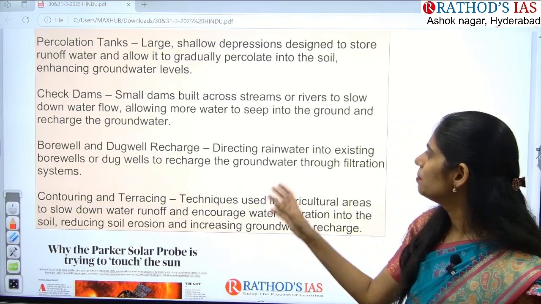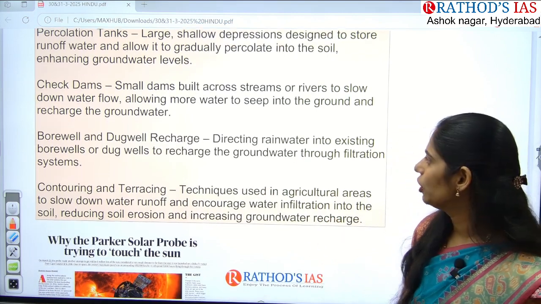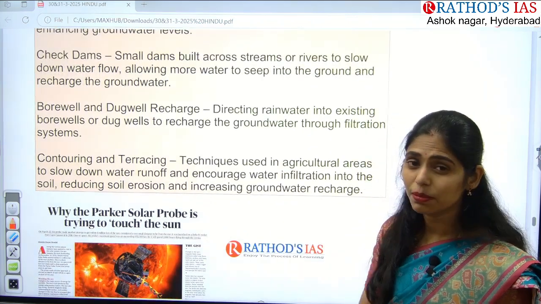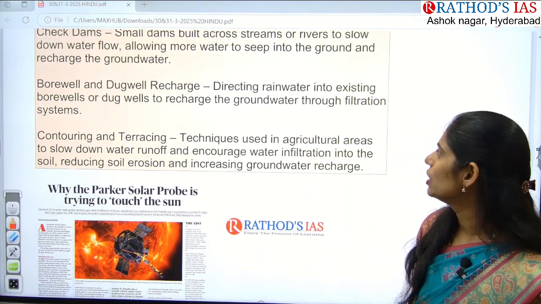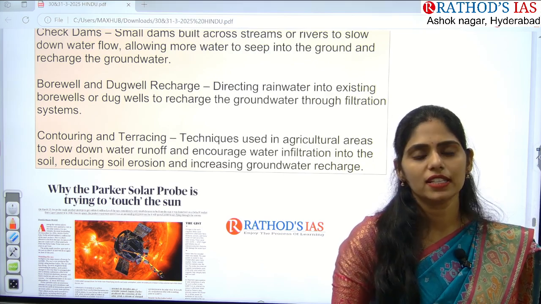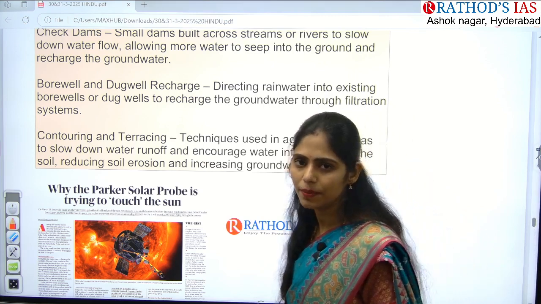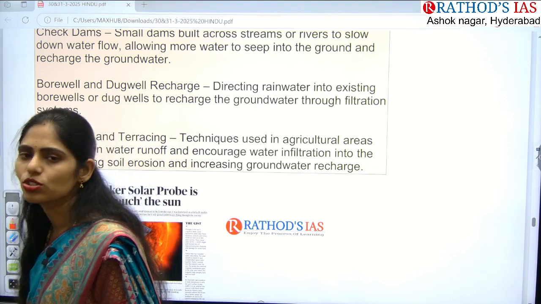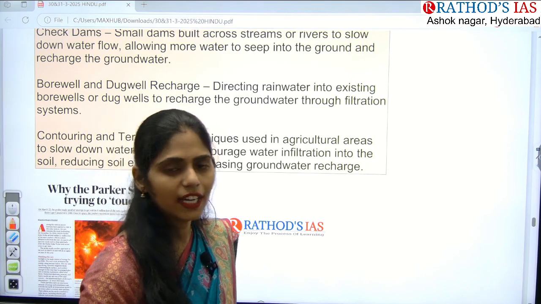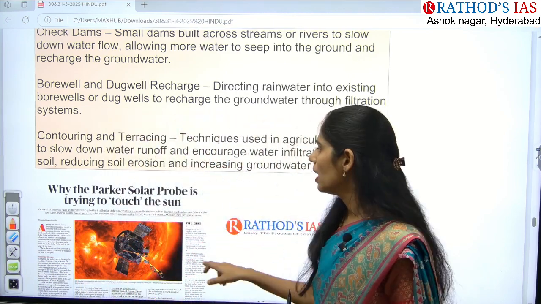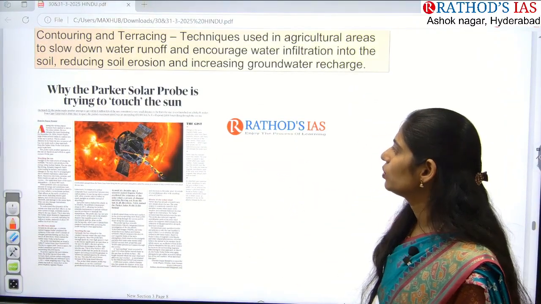Small dams that are mainly built across the streams or the rivers to slow down the water flow and allow more water to seep into the soil. This is called check dams. And even we have bore wells or dug wells recharge. And next one is contouring and terracing. So these are the different methods that we will be using for recharging of water. And especially these methods are very important for water harvesting, and you will be getting a question for sure regarding rainwater harvesting methods and techniques. And next article here is why the Parker Solar Probe is trying to touch the sun.